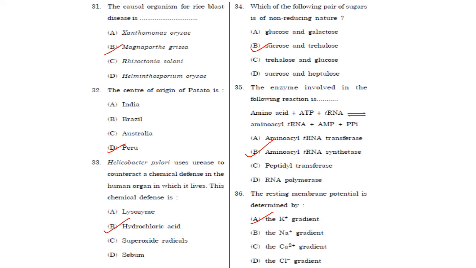Next one. The causal organism for rice blast disease is Magnaporthe grisea. Answer is option B. The center of origin of potato is Peru.